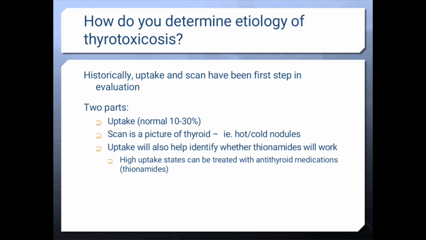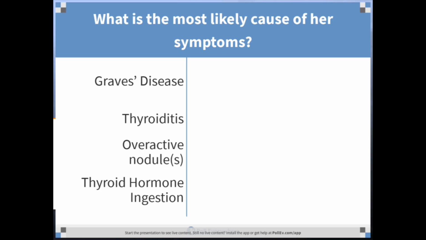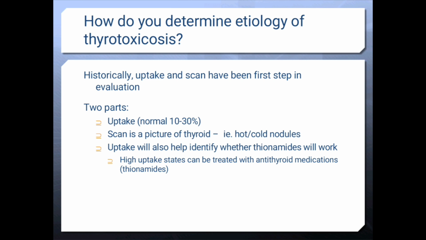It has two parts. Uptake is normal at 10 to 30%. The scan is a picture of the thyroid showing hot and cold nodules. Uptake will also help identify whether thionamides will work, and a high uptake state can be treated with antithyroid medications.